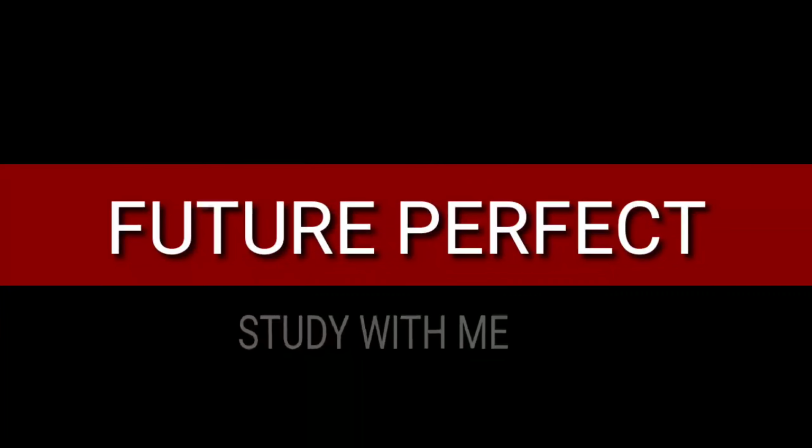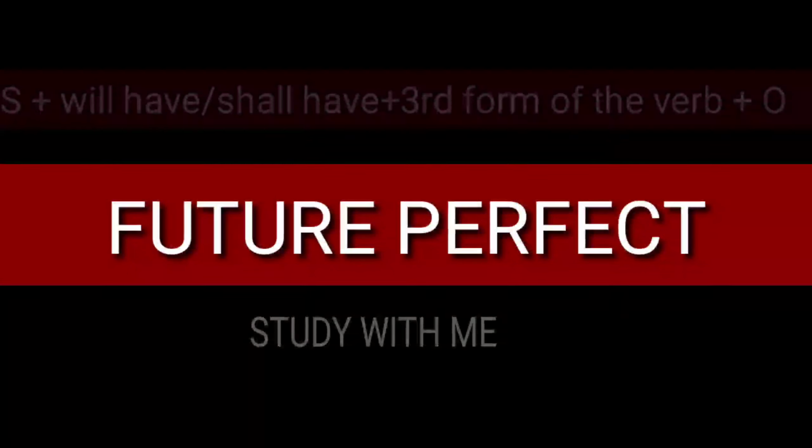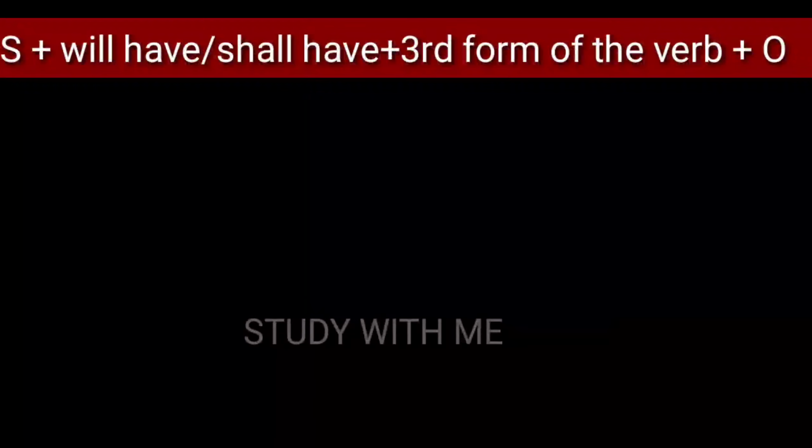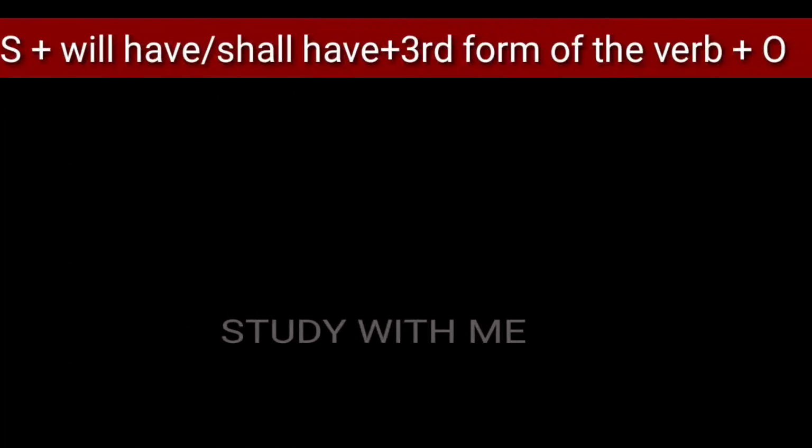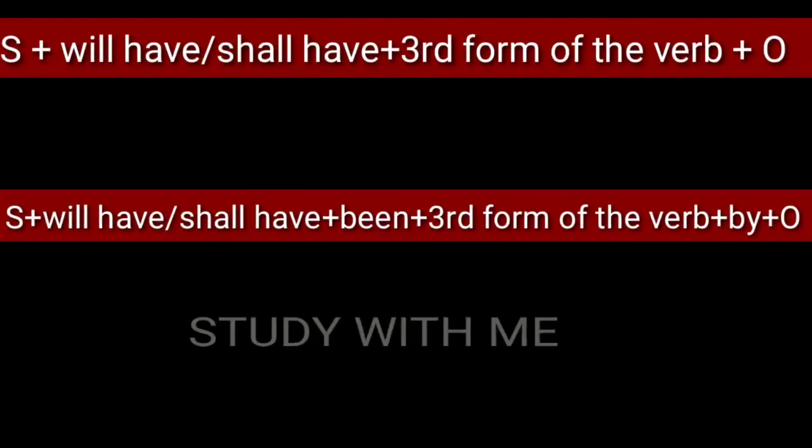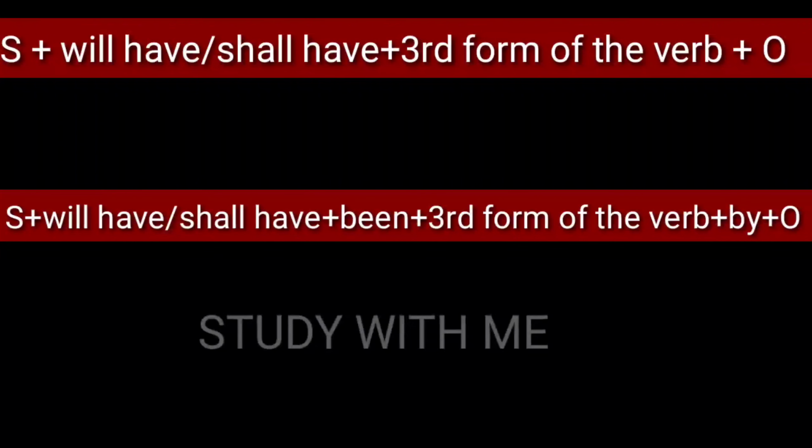Next is future perfect, where the structure of the active form is subject plus shall have or will have plus third form of the verb plus object, and the structure of the passive form is subject plus shall have been or will have been plus third form of the verb plus by plus object.